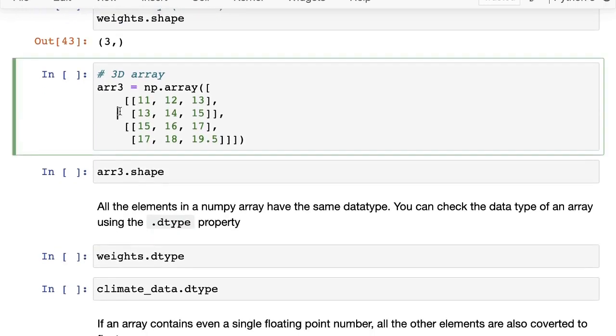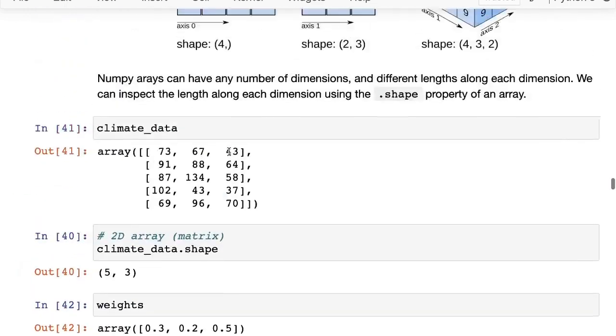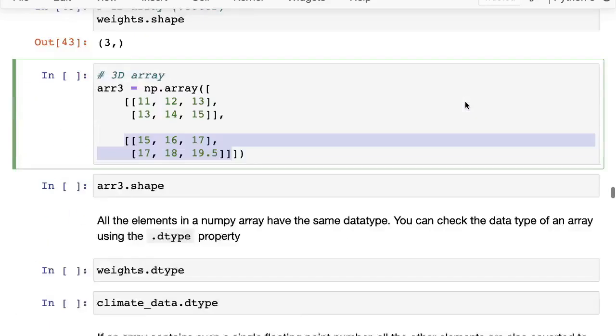Okay, so moving forward, the next kind of array is a 3D array, and then you can have 4D and 5D. But for 3D, and this is a little difficult to show because we can only write in 2 dimensions, you can see here that we have this 2D array or a matrix, and then we have another matrix. You can think of it as 2 matrices sitting side by side forming a cuboid. So this kind of a structure.